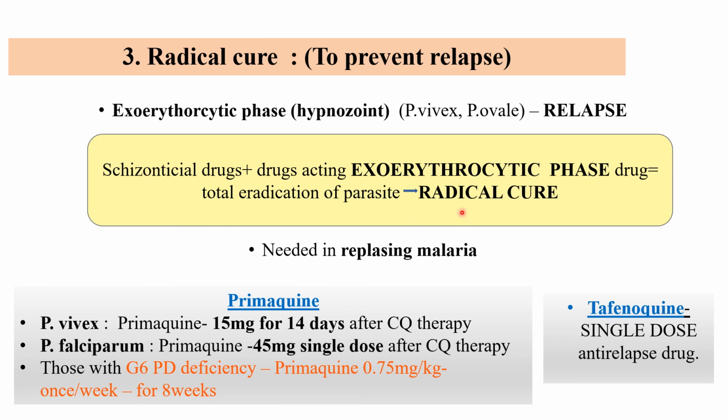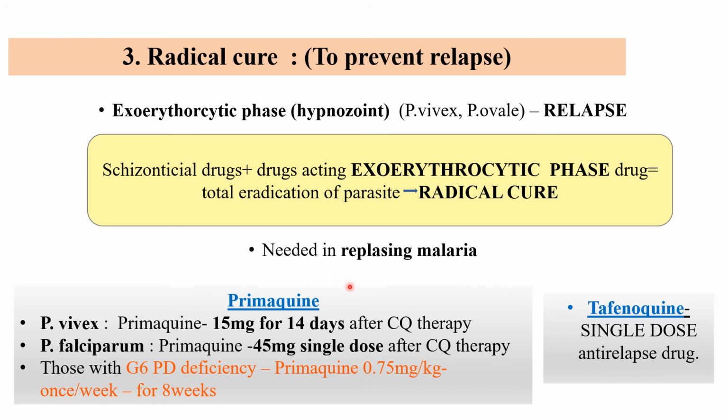So what do you understand by radical cure? The drugs acting on the exoerythrocytic phase and preventing relapse must be given along with the drug that causes clinical cure. So the radical cure is basically needed for the prevention of relapsing malaria. So it is obvious that only P. vivax requires the radical cure. In case of P. falciparum, there is no exoerythrocytic phase, so there is no need of a radical cure.